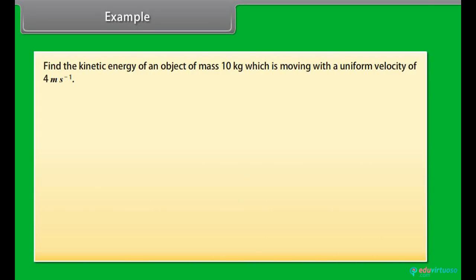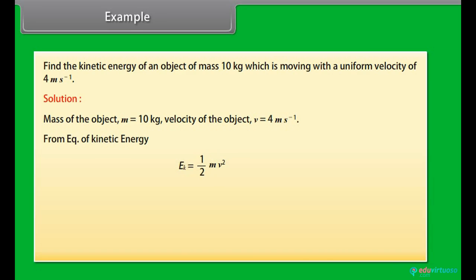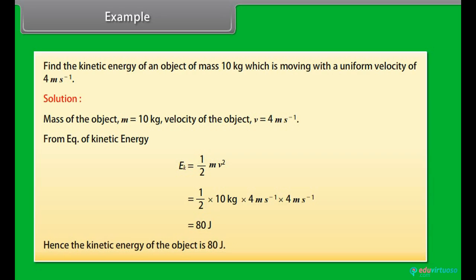Example. Let's now find the kinetic energy of an object of mass 10 kg which is moving with a uniform velocity of 4 meter per second. Solution. Here mass of the object m = 10 kilogram. Velocity of the object v = 4 meter per second. From equation of kinetic energy we get 1/2 × 10 kilogram × 4 meter per second × 4 meter per second, which is equal to 80 joules. Hence, the kinetic energy of the object is 80 joules.